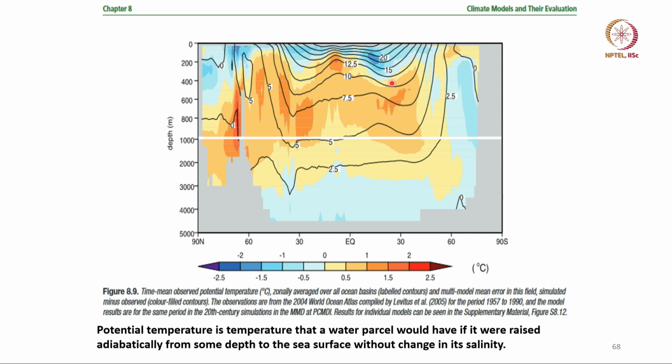Only in the last 20 years we have floats called Argo floats which go inside the ocean and come back. We have data for the last 20 years, and before that we had almost no data. So, this large error will be corrected, I am sure, in future models as we improve the model simulations.